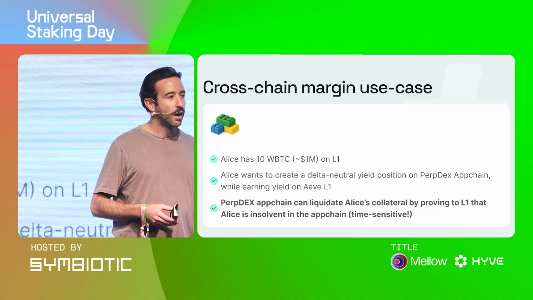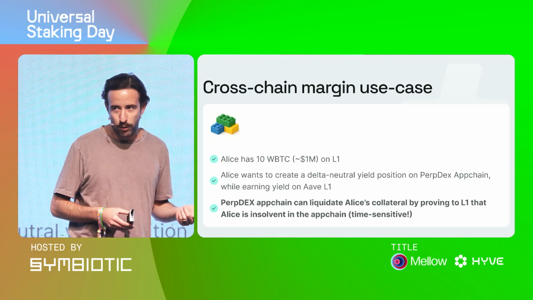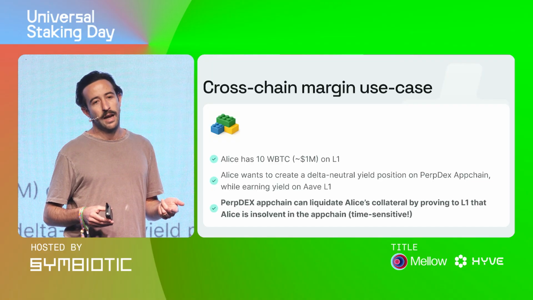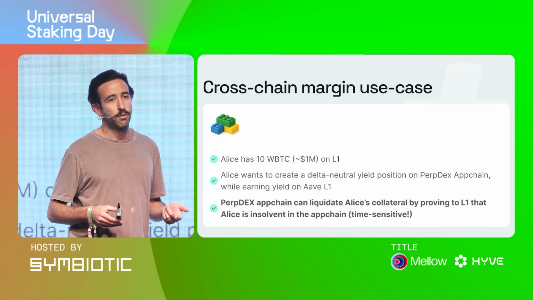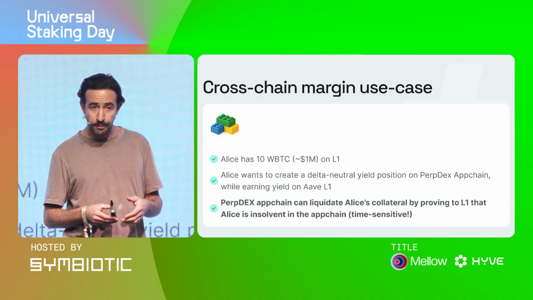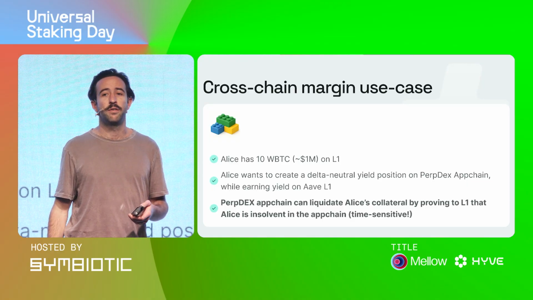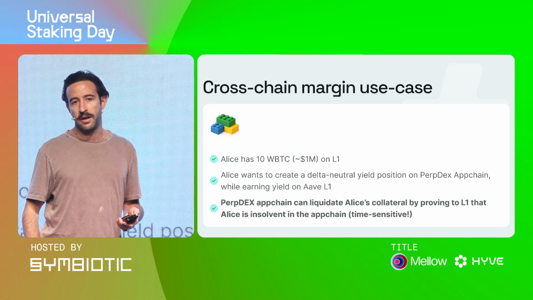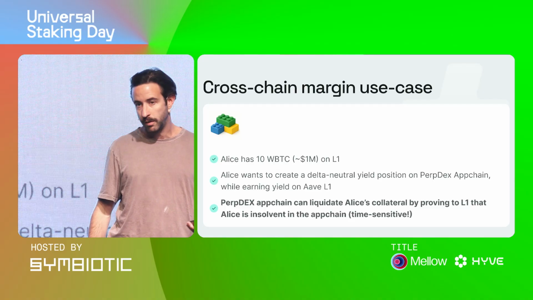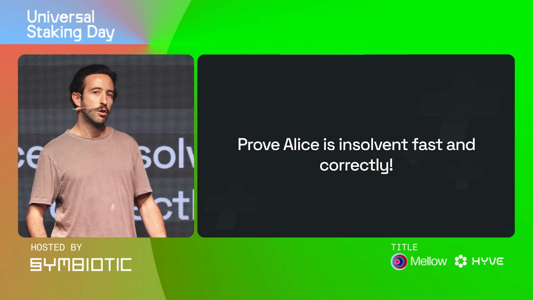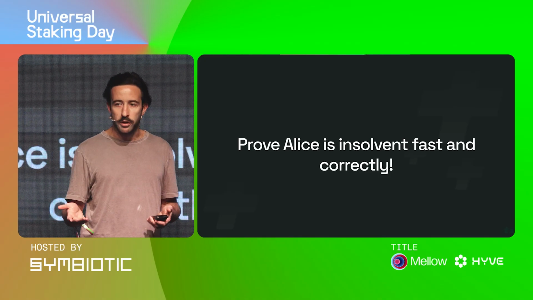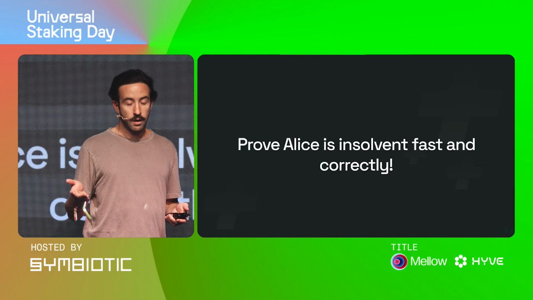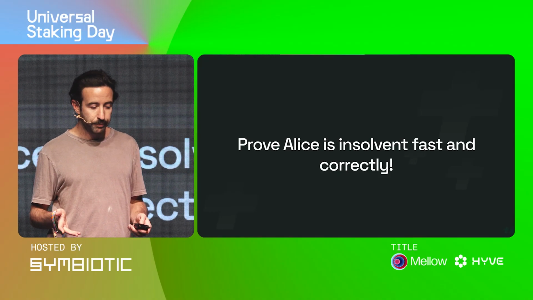But there's one problem. If Alice gets liquidated because she's taken too much risk, we need to prove to L1, where Alice's funds are, that Alice is insolvent, and therefore the perpdex needs to get Alice's funds. Now, this needs to happen very, very fast because if it takes a long time, Alice's collateral could be worth less, and the perpdex can become insolvent. So basically for this cross-chain, call it margin, call it yield use case, we need to prove that Alice is insolvent on the perpdex back to the L1 fast and correctly.